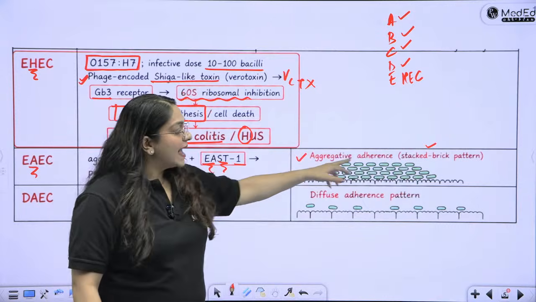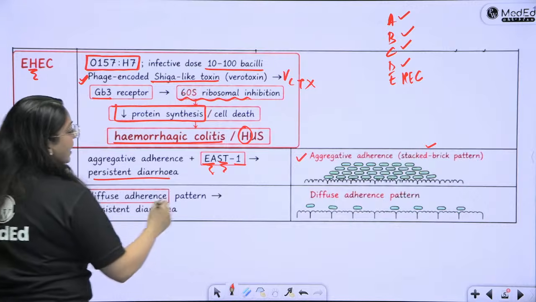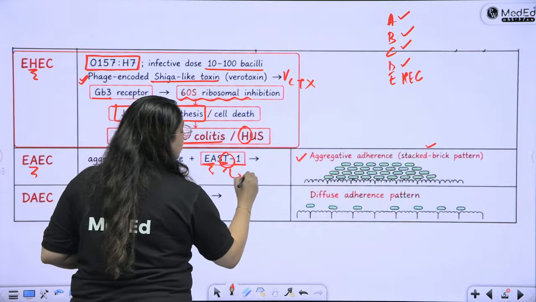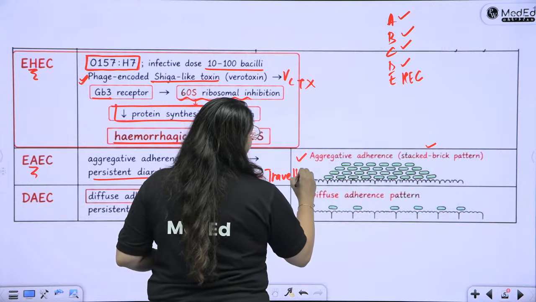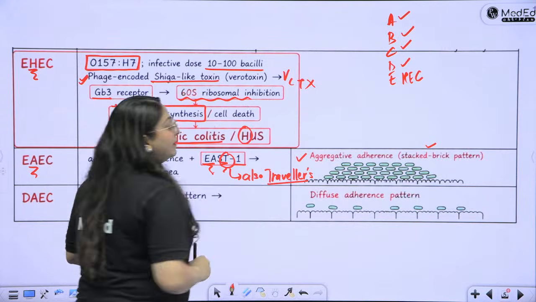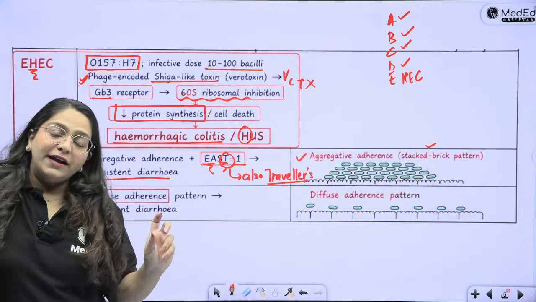So very easy diagram to draw. You can easily draw this. Then it leads to persistent diarrhea. However, this can also lead to traveler's diarrhea. So whichever has T in its name will lead to traveler's diarrhea. So it can be the enterotoxigenic E. coli or the enteroaggregative E. coli.